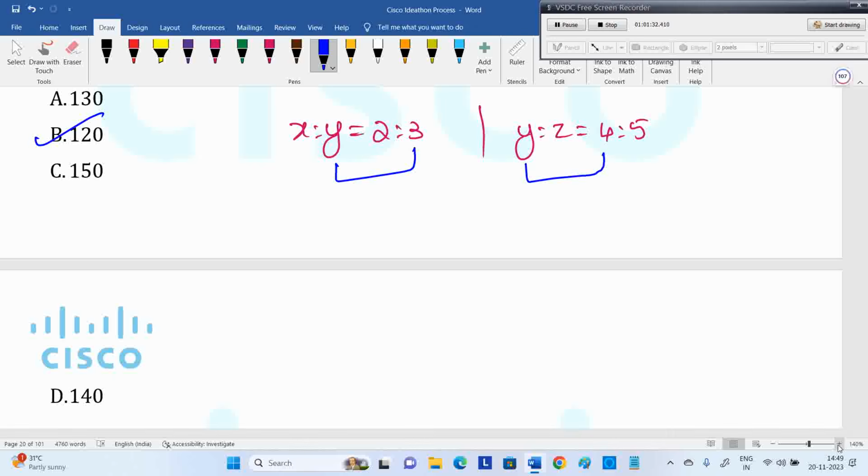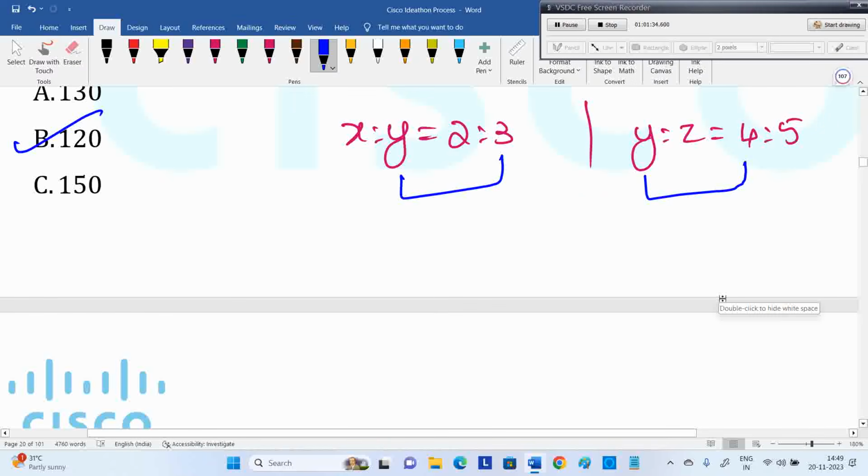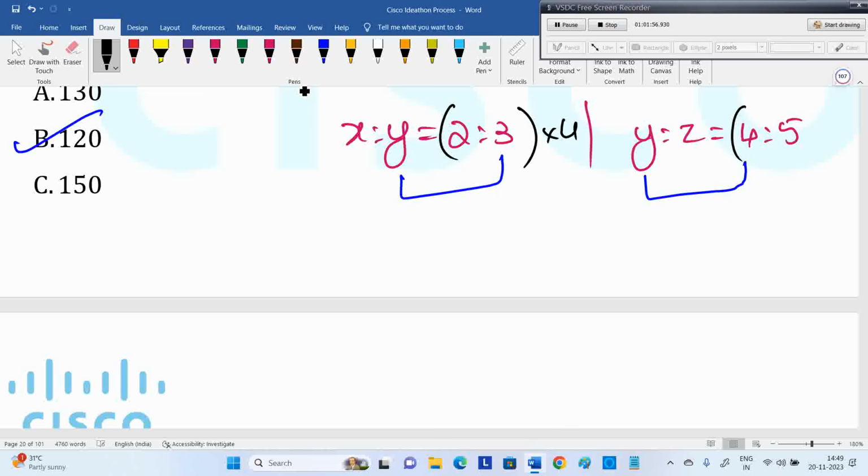So then what is the correct procedure? See, if you want to go for the correct procedure, Y is there in 2 positions, but the numbers associated are 3 and 4, different numbers. If you want to combine, there is a concept called joint ratio. You need a common number in both places. Here I have 3, here I have 4. For a common number, the first one I multiply with 4, the second one I multiply with 3. So it will be 12 and 15, and this is 8 and 12.